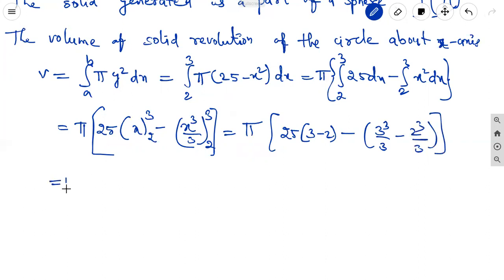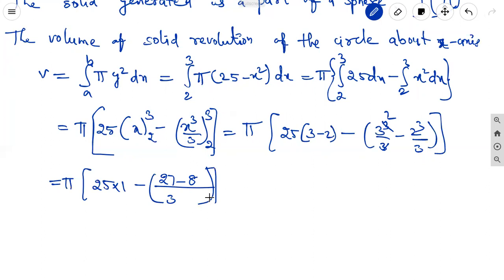It is equal to pi into 25 into 3 minus 2 is 1, minus, taking the LCM, 3 is the LCM, 3 threes are 9, 9 threes are 27 minus 2 twos are 4, 4 twos are 8.